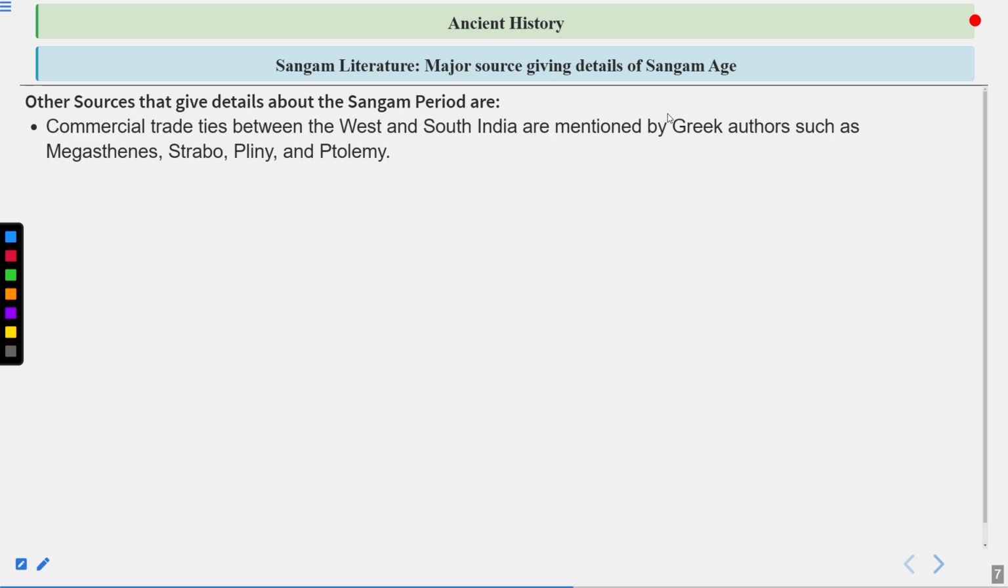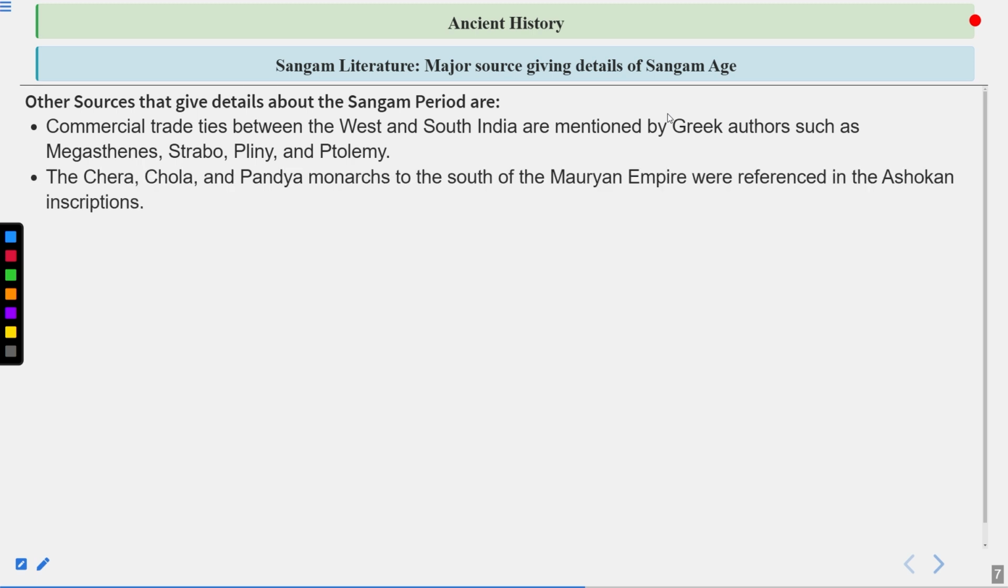Commercial trade ties between the West and South India are mentioned by Greek authors such as Megasthenes, Strabo, Pliny, and Ptolemy. So that tells us that a lot of trade happened between the western side of the world and South India, and that also shows that the southern kingdoms like the Cholas, Cheras, and Pandyas were also very efficient navigators at that time.